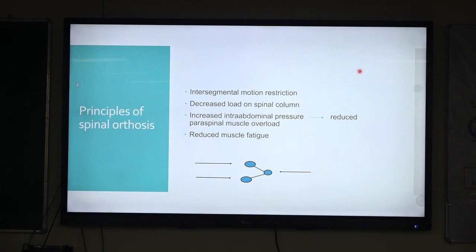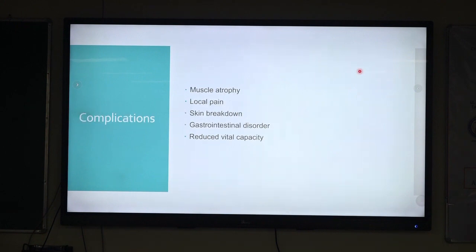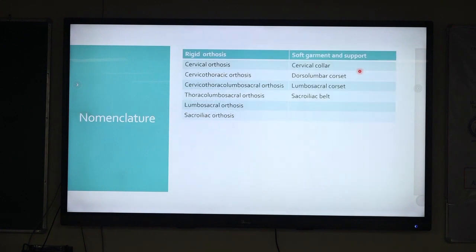and the lumbar orthosis, it increases the intra-abdominal pressure. That in turn reduces the paraspinal muscle overload, and that in turn reduces the muscle fatigue. The complications with the orthosis are, as it is in very close contact with the body, it can cause skin breakdown, it can cause pain, it can cause muscle atrophy, and with the cervicothoracic orthosis, it can cause dysphagia and it can also reduce the vital capacity.